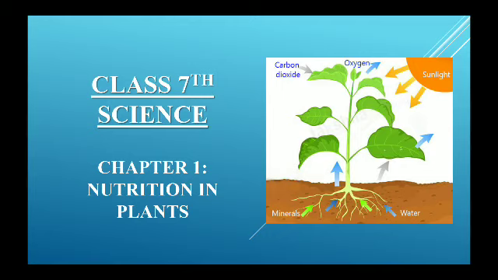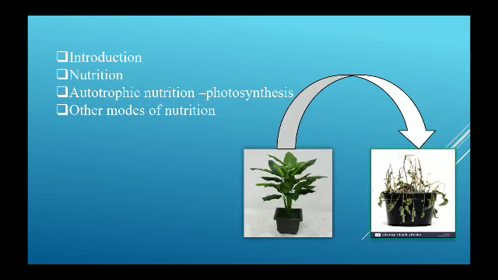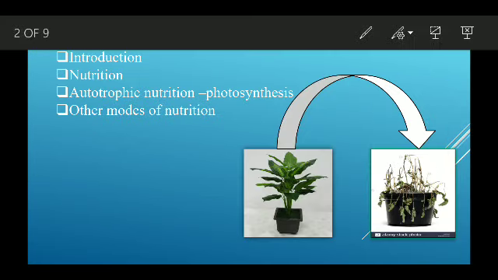So today we are going to learn chapter number 1 for class 7th. Today we are going to learn nutrition in plants. So let's get started. Yes, so this chapter is about nutrition in plants.